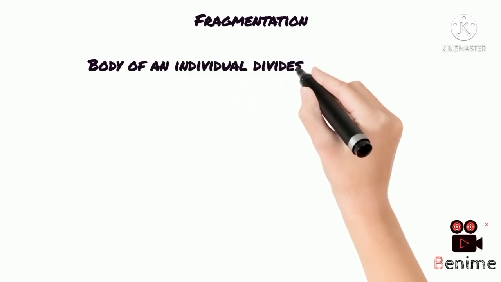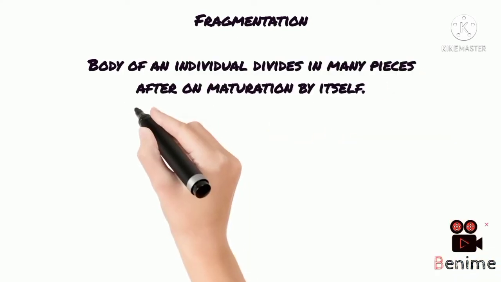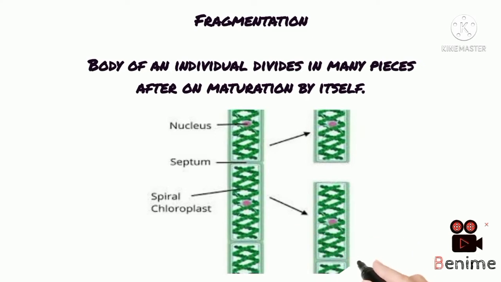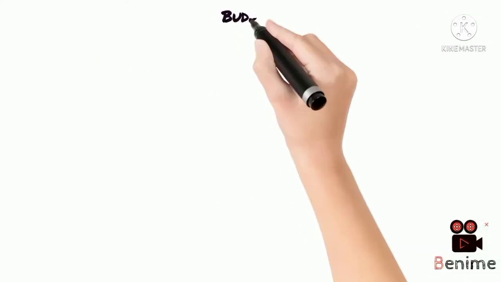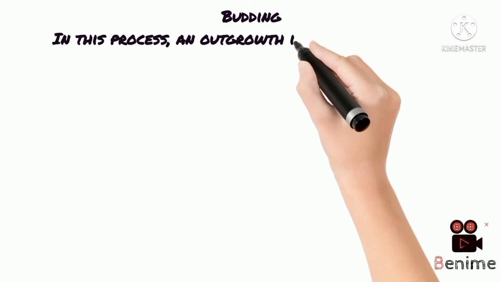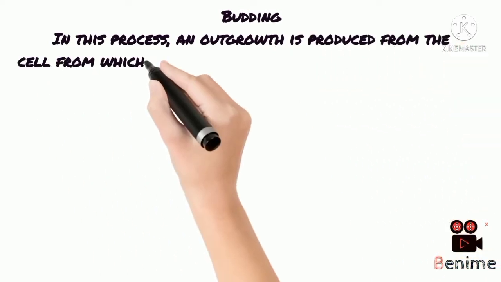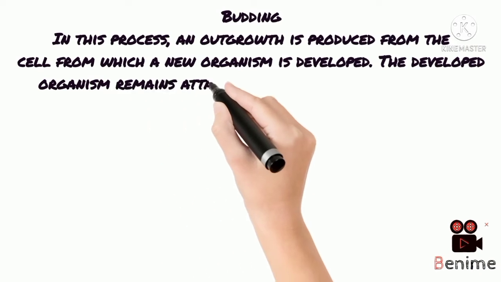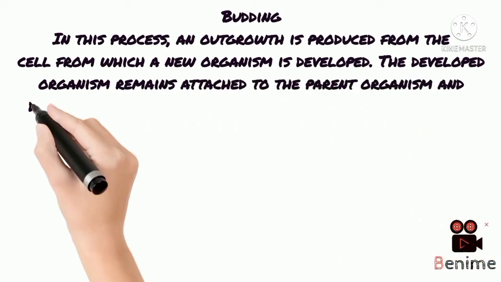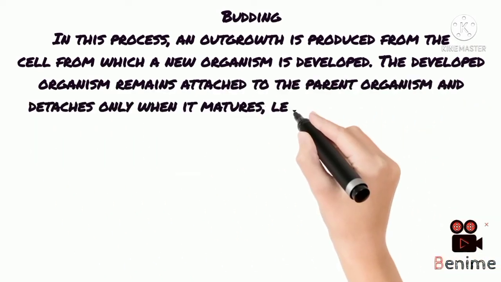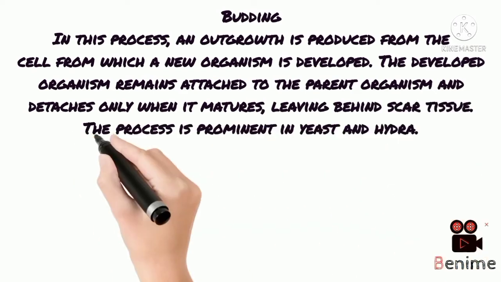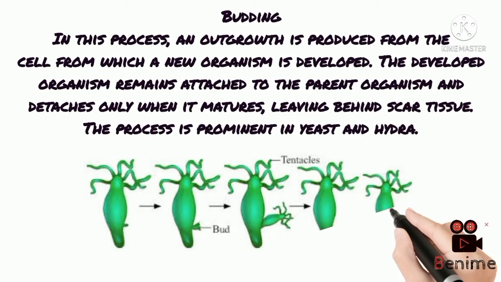Fragmentation. The body of an individual divides into many pieces after maturation by itself. The diagram is shown below. Budding. In this process, an outgrowth is produced from the cell from which a new organism is developed. The developed organism remains attached to the parent organism and detaches only when it matures, leaving behind scar tissue. The process is prominent in yeast and hydra. The diagram is shown below.